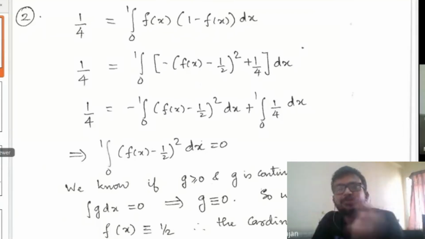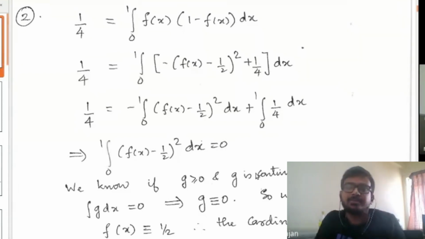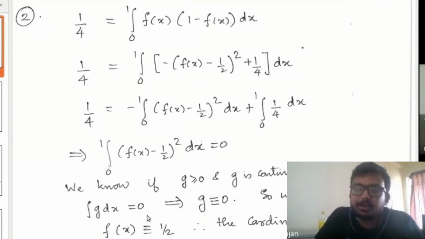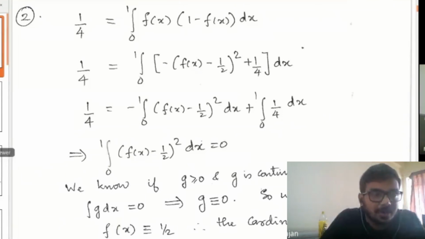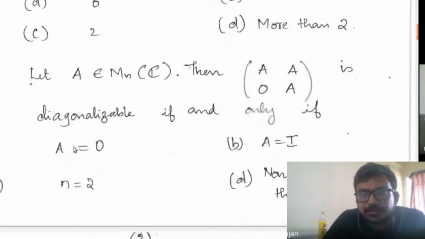You just have to expand it, apply the completing the square method, and apply this result: if g is greater than or equal to 0 and g is continuous with integral g dx equal to 0, then g has to be identically equal to 0. So from that you will get f of x has to be the constant function 1 by 2. Okay, next I'll go to the next question.